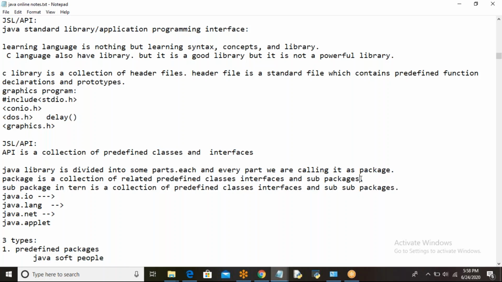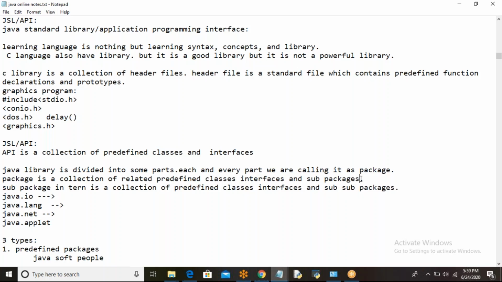One package consists of predefined classes and interfaces, along with some sub-packages also. One folder consists of subfolders, right? Same way, a package is nothing but a folder, a directory. A sub-package in turn is a collection of predefined classes, interfaces and sub-packages too.